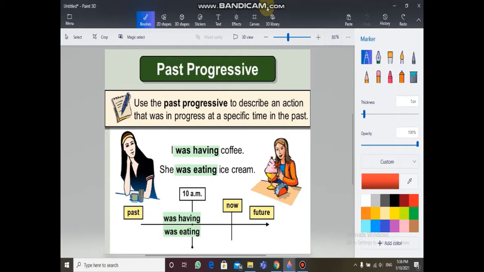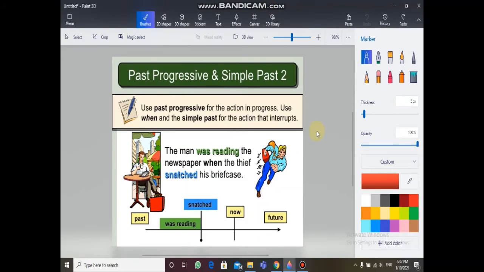Let's see more examples about the past progressive. So the past progressive is used to describe an action that was in progress at a specific time in the past, like I was having coffee and she was eating ice cream. Both actions happened at a specific time in the past, and the time was 10 a.m. Let's dig deeper and know more about the past progressive.